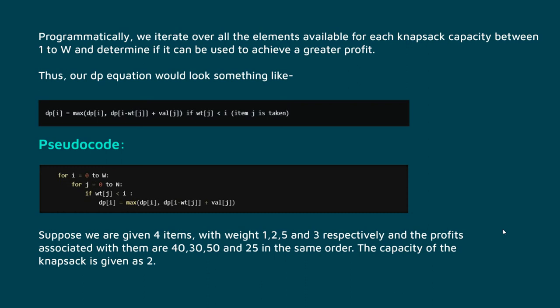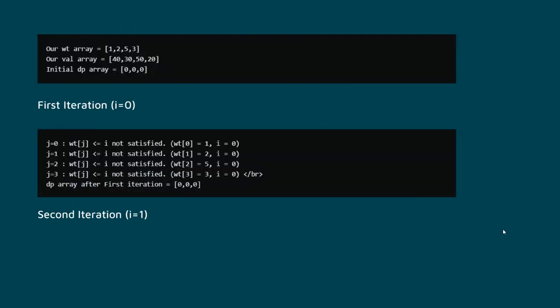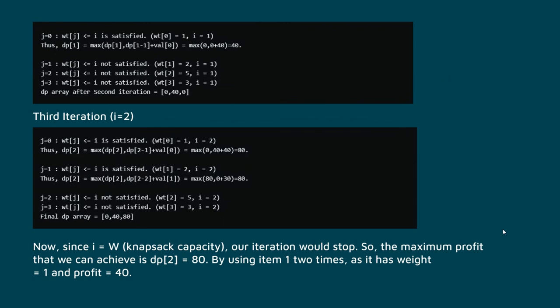And the surrogate portion: suppose we are given 4 items with weights 1, 2, 5 and 3 respectively, and the profits associated with them are 40, 30, 50 and 25 in the same order. The capacity of the knapsack is given as 2. Here, in the first iteration i equals 0, in the second iteration i equals 1, and for the third iteration i equals 2. Now since i equals W, the knapsack capacity, our iteration would stop.